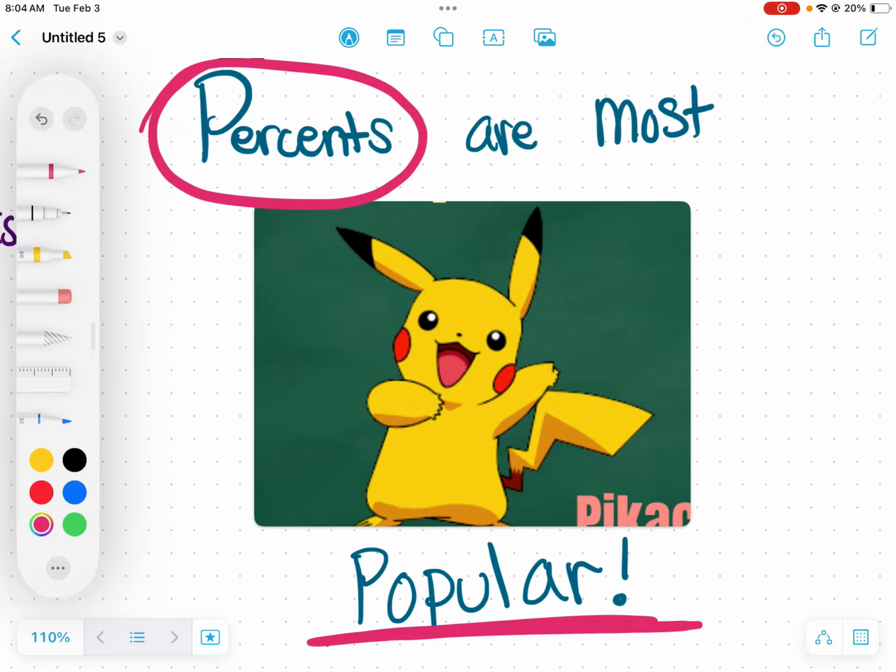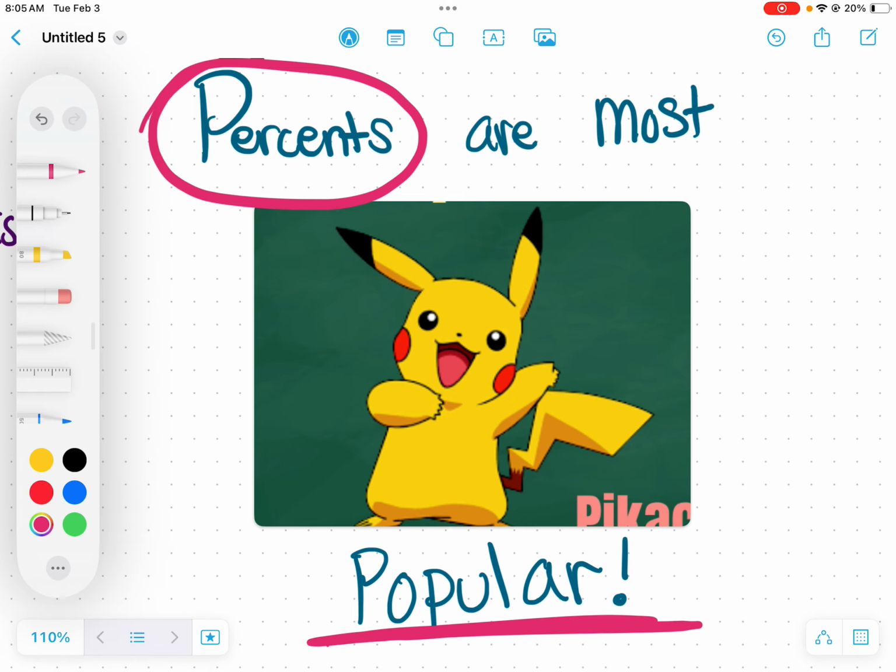We see percents on everything, just in the way we talk. We say, oh yes, I'm 100% sure. Or if you look at the facts on a nutrition bar, it says there's 5% fiber or 5% sugar in this. Or if you're buying something and it's 10% off. Percents are everywhere.